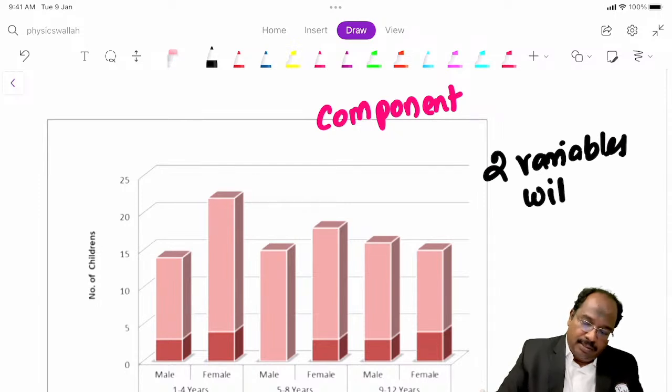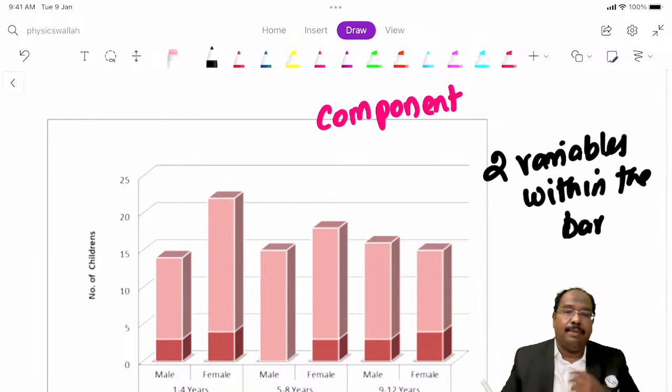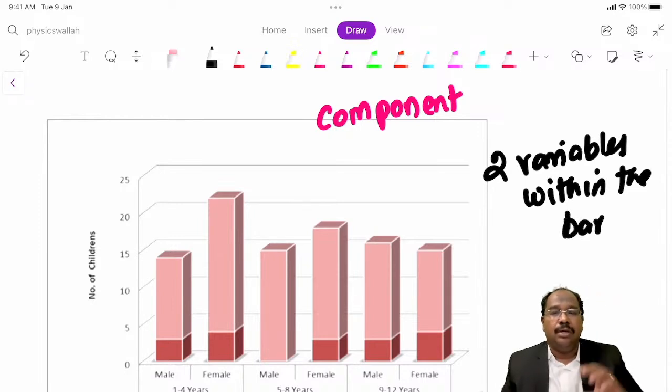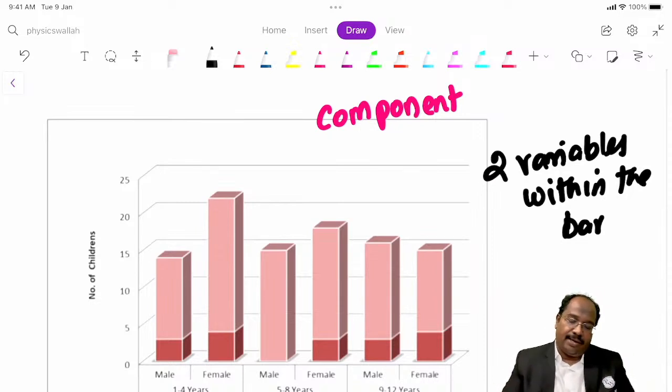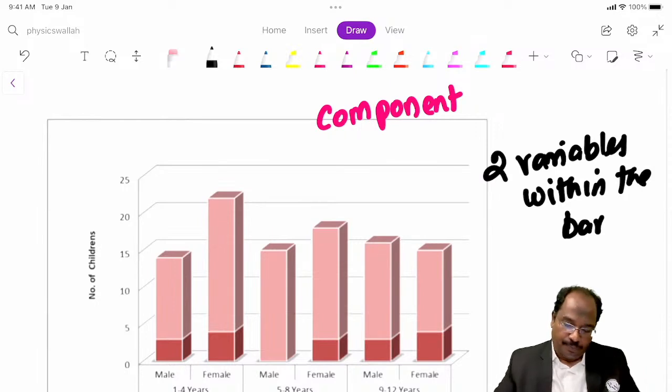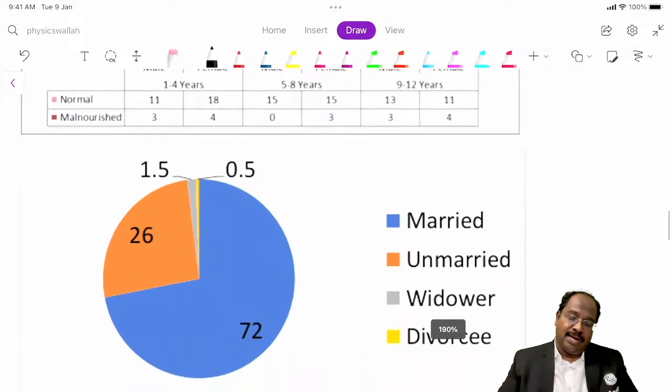Within the bar itself, how many males were there and how many females were there, whatever character of our interest we have taken. This is a component bar chart.